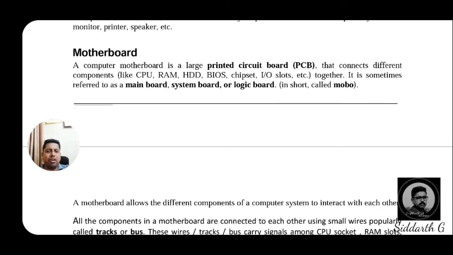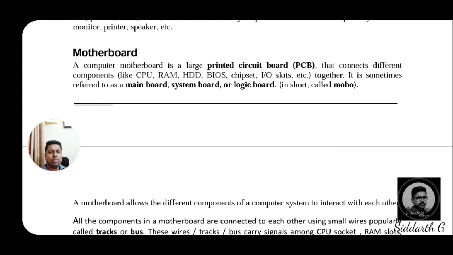It will connect the CPU, RAM, HDD, BIOS, chipset, IO slots, etc. It's sometimes referred to as the main board, system board or logic board. In short, we will call it MOBO. Sometimes MOBO, that is the motherboard. So these are the definitions of the motherboard.